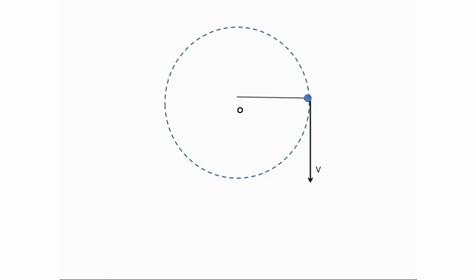Here you can see when the stone is tied with the string and rotated, the stone, instead of following the direction of velocity shown by the black arrow, moves inward at every point to follow the circular path. That is, there is some force which is acting radially inwards towards the center of the circular path. This force is called centripetal force.